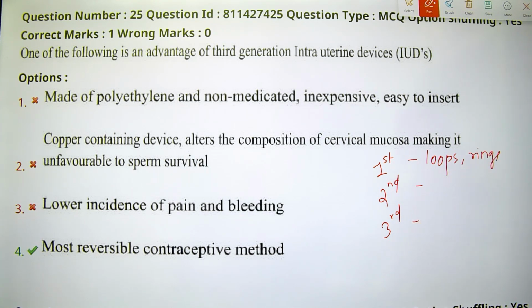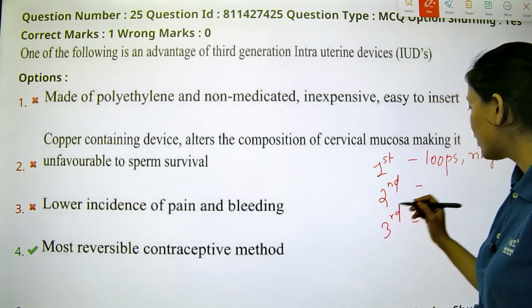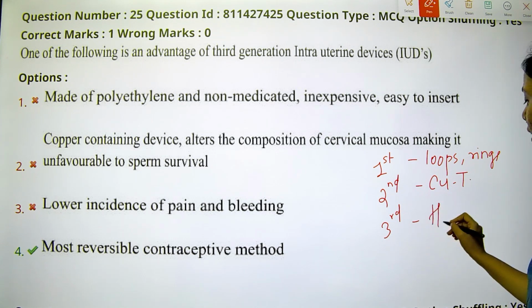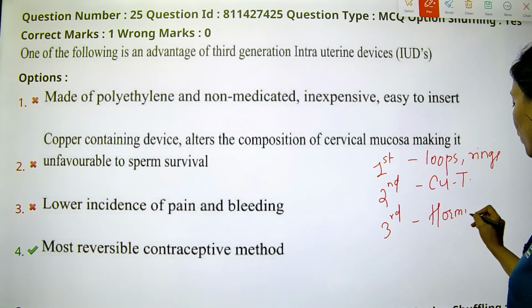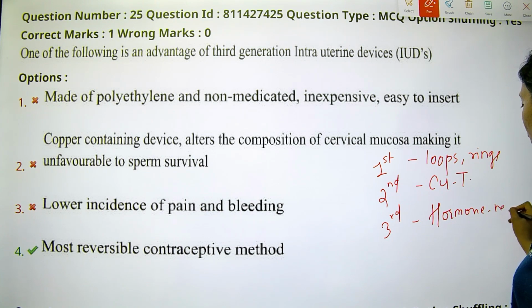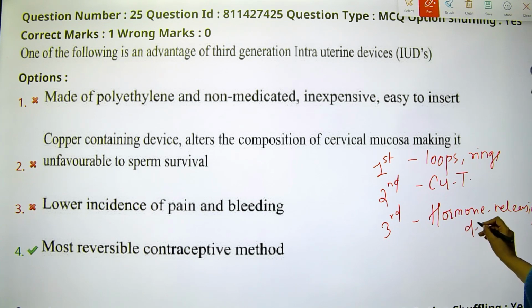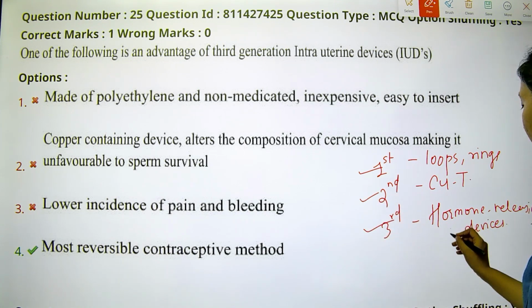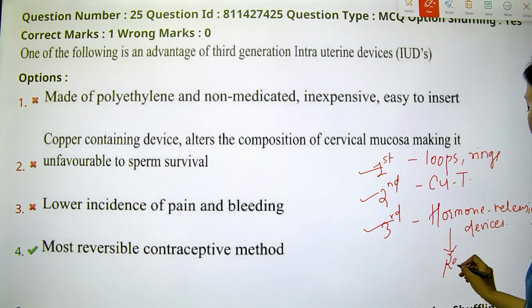The second generation includes the copper T. And third generation includes the hormone releasing devices, because of which the uterus will not be capable of that. So first, second, and third generation, and it is a reversible hormone releasing device.